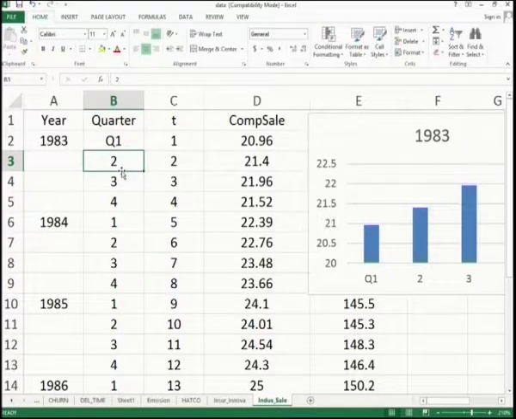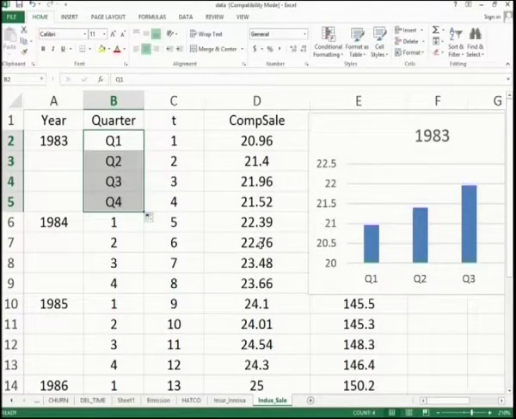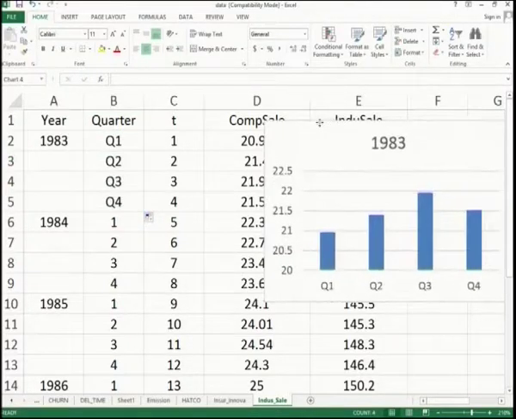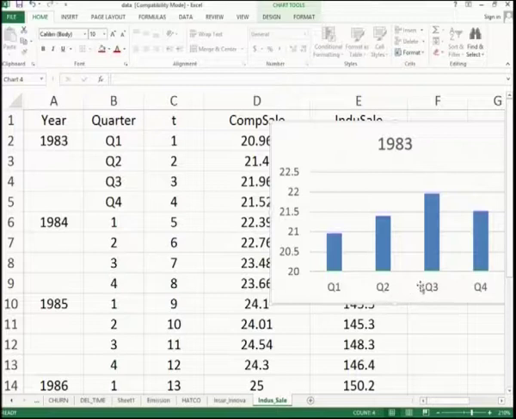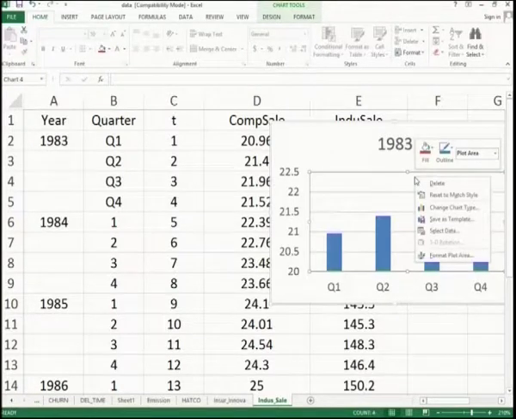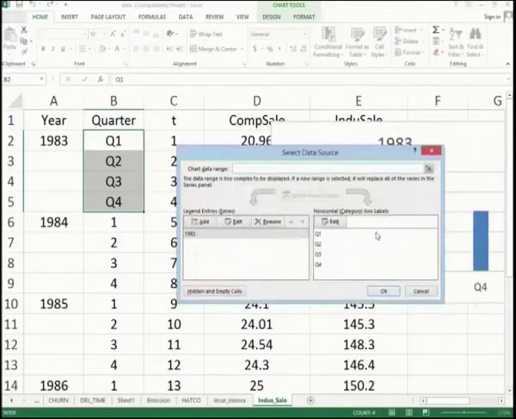Then once again I make a similar change, Q2. The convenience of Excel is, suppose you have more items to extend, I select these two, observe the plus here, click and drag, you will have Q3, Q4. Automatically the diagram will also have the respective changes Q1, Q2, Q3, Q4. That is the reason why I have included this in my data legend. So, once again from the beginning: select data, I have added 1983, then I have 4 quarters, and the corresponding sale is pictured here.